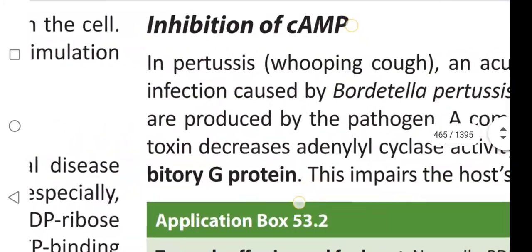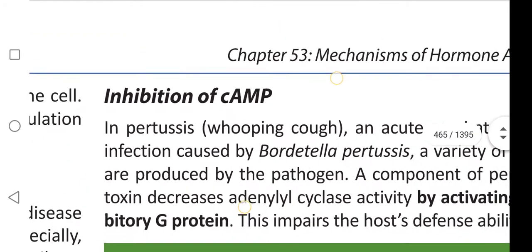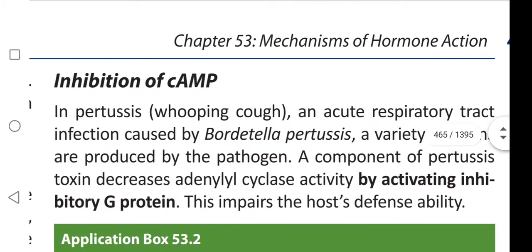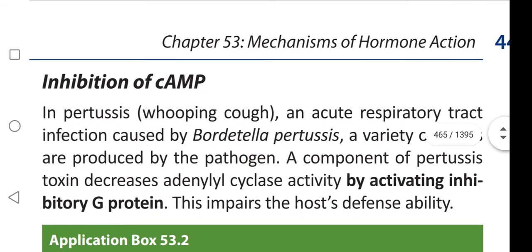Inhibition of cyclic AMP. In pertussis, that is whooping cough, an acute respiratory tract infection caused by Bordetella pertussis, a variety of toxins are produced by the pathogen. A component of pertussis toxin inhibits adenyl cyclase activity by activating the inhibitory G protein. It impairs the host defense ability.